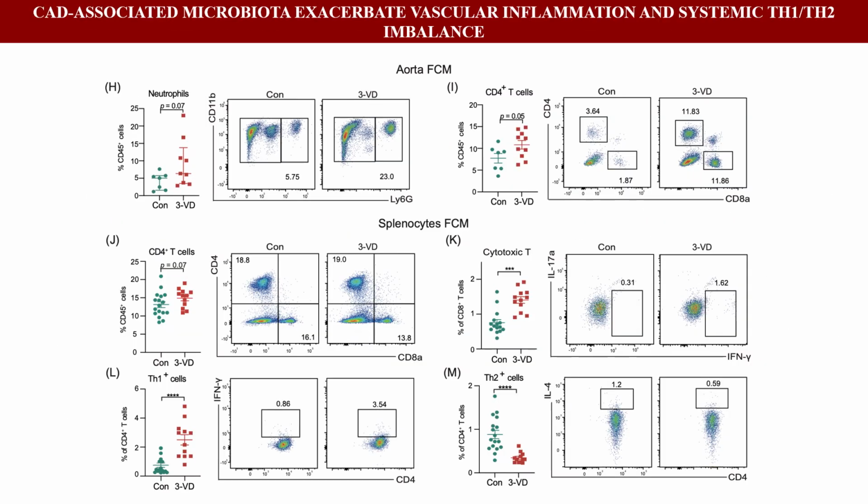Gut microbiota induce systemic and vascular inflammation, which persists throughout the entire pathophysiological process of atherosclerosis. We found an increased proportion of CD4 T cells and neutrophils in the aorta of disease mice, with expansion of immune activation characterized by elevated Th1 cells and reduced Th2 cells.